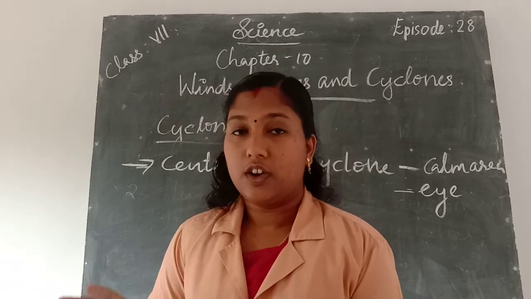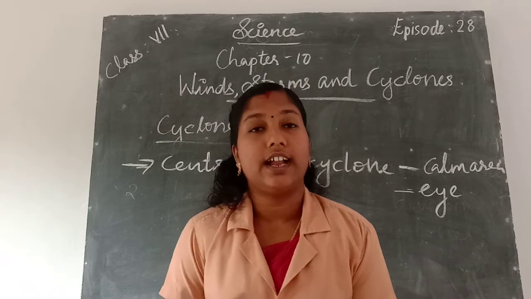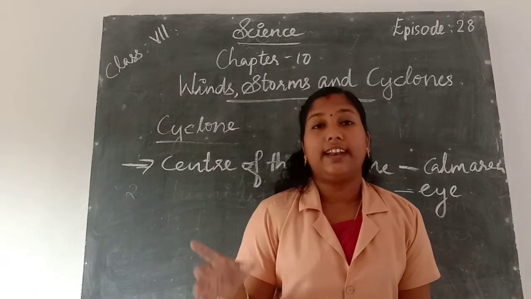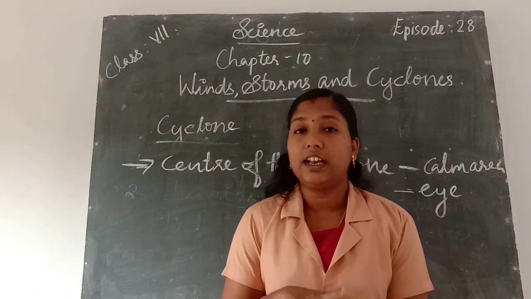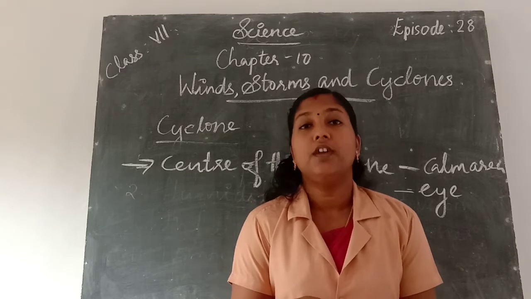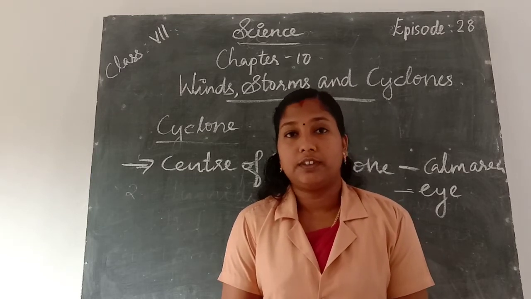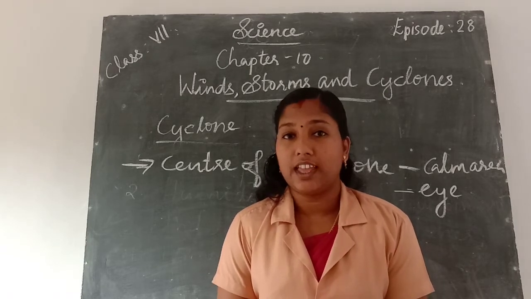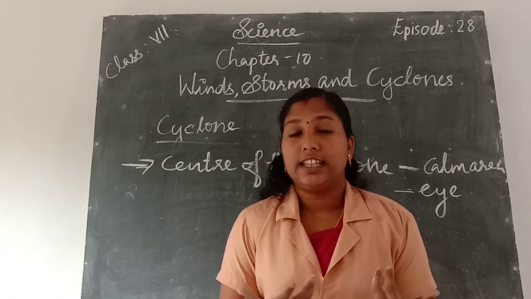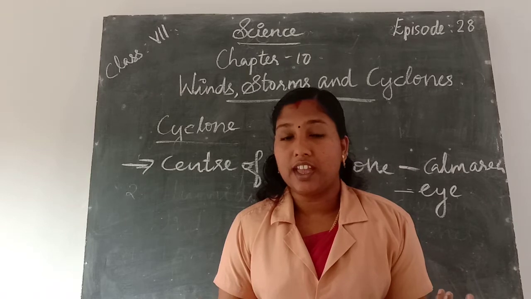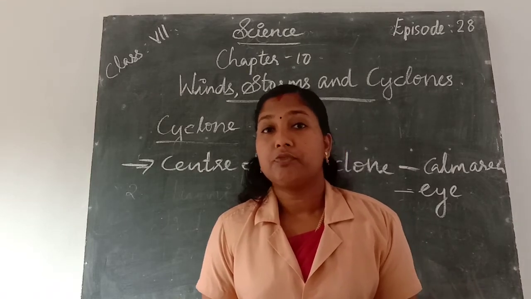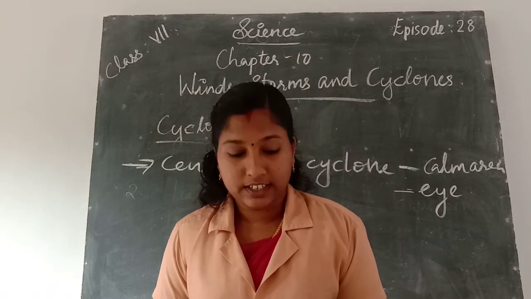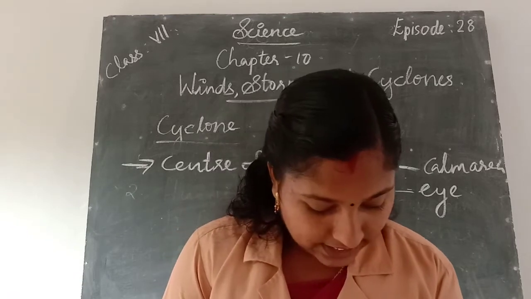The structure of a cyclone contains an eye. That eye is situated in the middle, the center of the storm. The eye portion is a calm area. And also the diameter of the eye varies with the decrease in wind speed. Okay. Next,